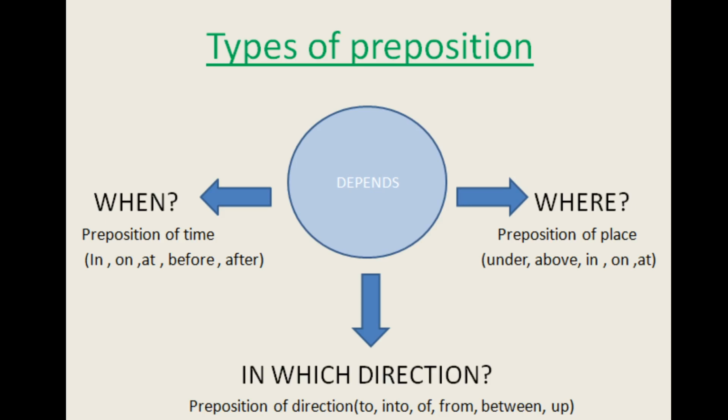And where the event or thing occurred, this is a preposition of place: under, above, in, on, at. And in which direction the event or thing is happening, this is a preposition of direction. For example, to, into, of, from, between, up.